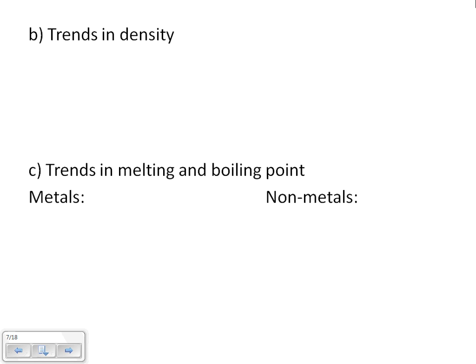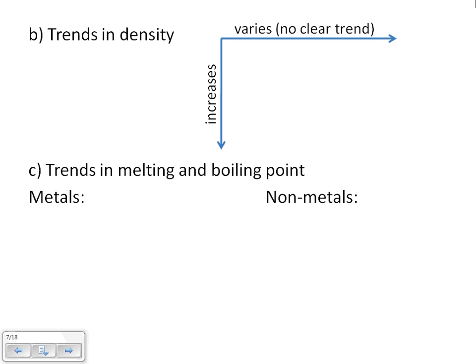The second trend is in density. In density, as we go across a row, there's actually no clear pattern. It varies. It can be up, down, staying the same. So we don't see a very clear pattern there. But again, as we go down in a column, it does increase. So that's one pattern that we found in density.